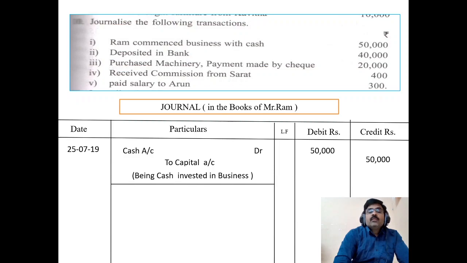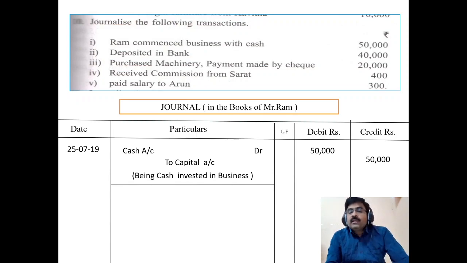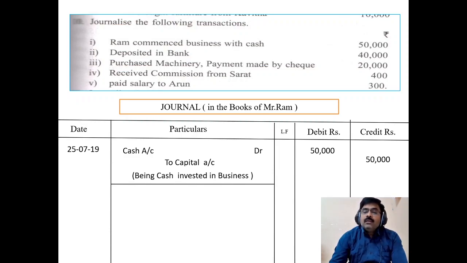Then moving on to the second transaction, that is, deposited in bank 40,000. 40,000 cash is deposited in the bank. So cash is going out, bank is receiving. Bank is an organization or institution.